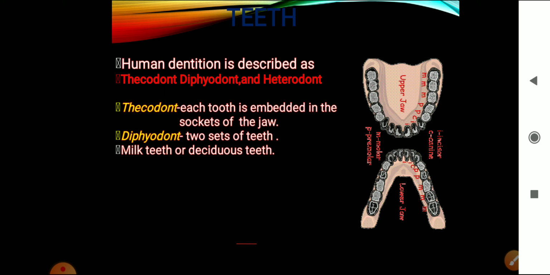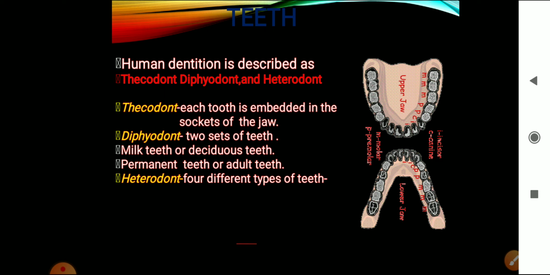So the first set of teeth will be replaced by another set of teeth. The first set is called the milk teeth or the deciduous teeth. Deciduous teeth means teeth which fall and are replaced by a new one. The second set of teeth is called the permanent teeth. So the two sets of teeth are the milk teeth or deciduous teeth and the permanent teeth or adult teeth. Since human beings have two sets of teeth, it is described as diphyodont.